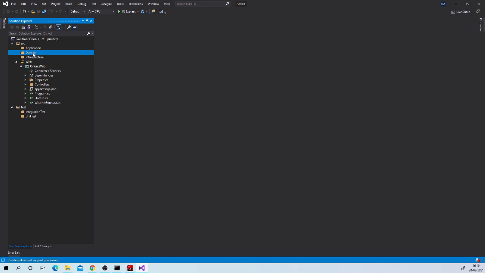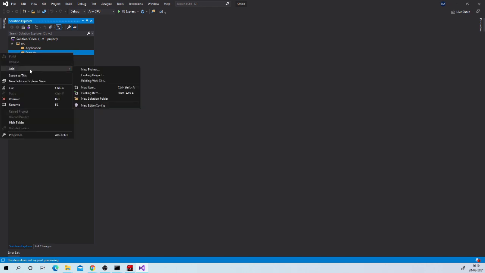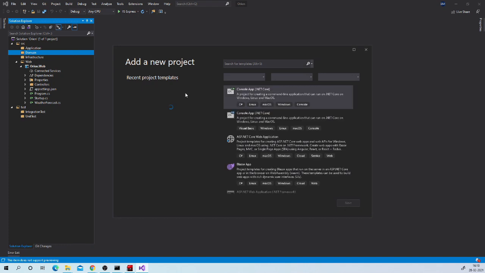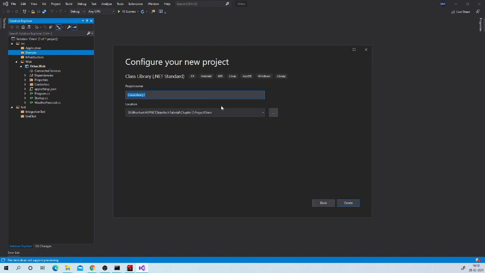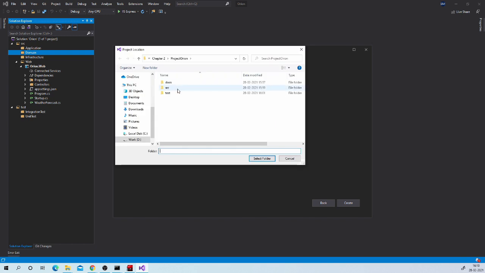Now let us add domain class library project. Name it orion.domain. Save it to our domain folder. This step is very important. Don't forget this. Otherwise it will get created in our main folder, that is project Orion.